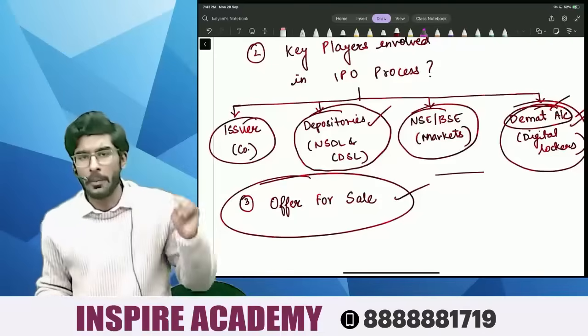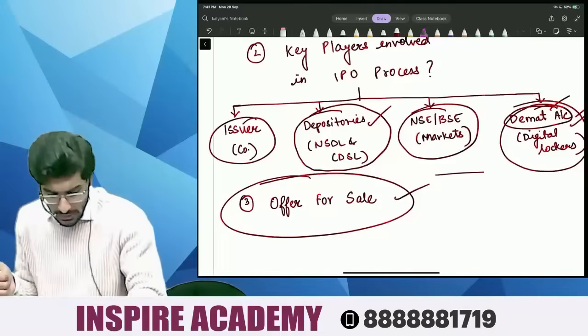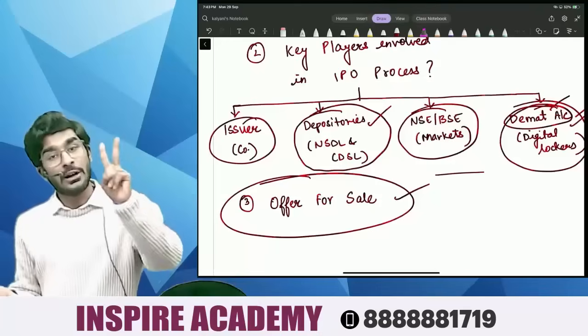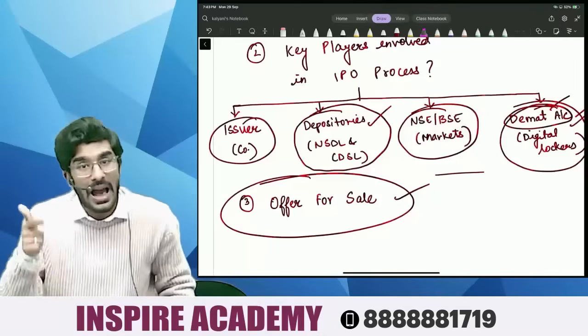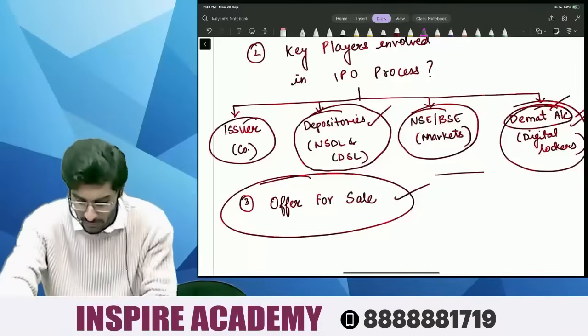So these are the four players involved. Number one is, people, issuer. Number two is depositories. Now there are, people, two depositories, NSDL and CDSL. NSDL means what, people?